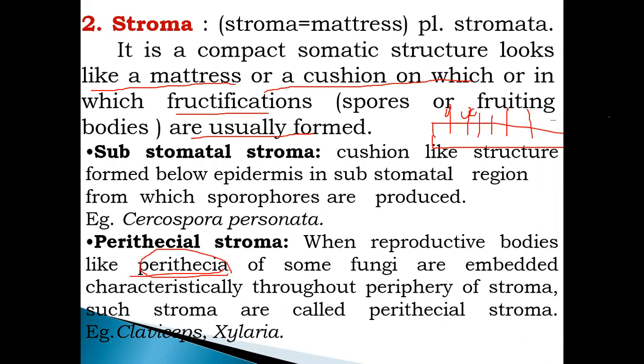The perithecia मध्ये काय होते? Formation of spores. So these reproductive bodies like the perithecia that are embedded around the periphery of that particular stroma, that is called perithecial stroma.